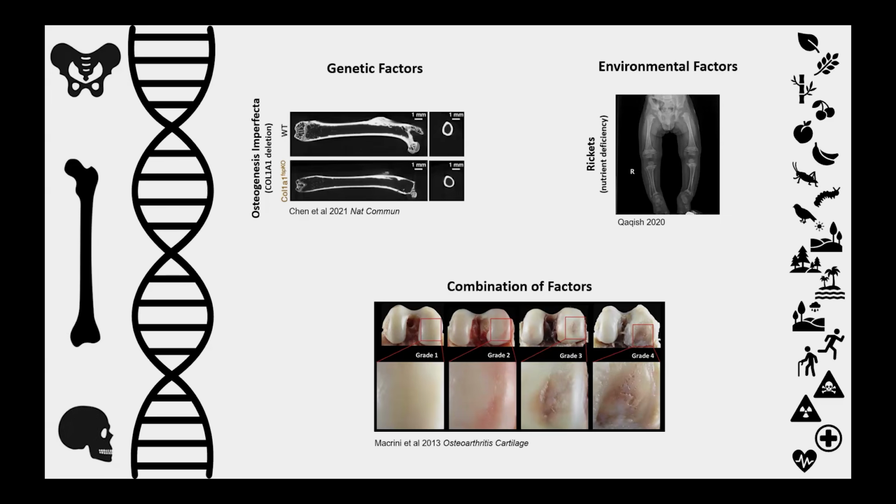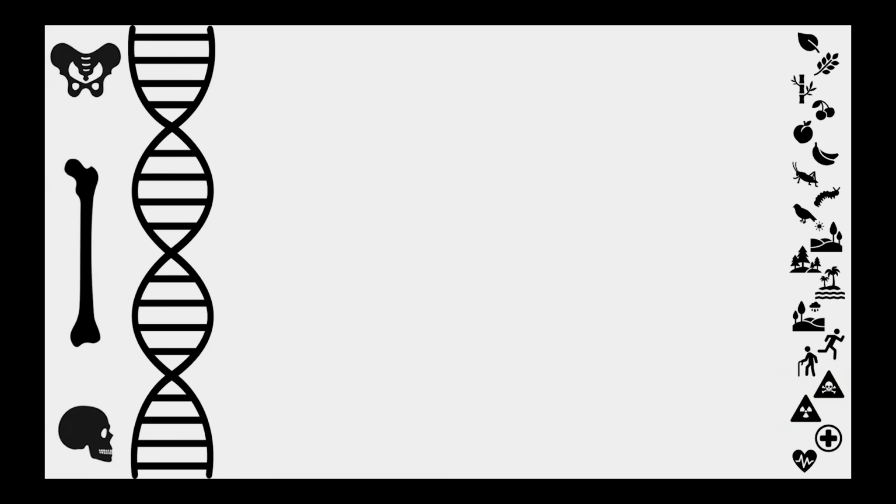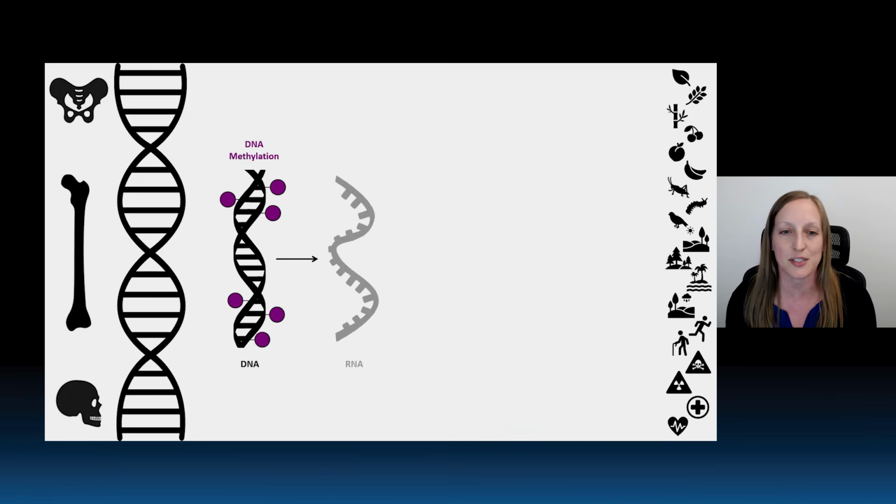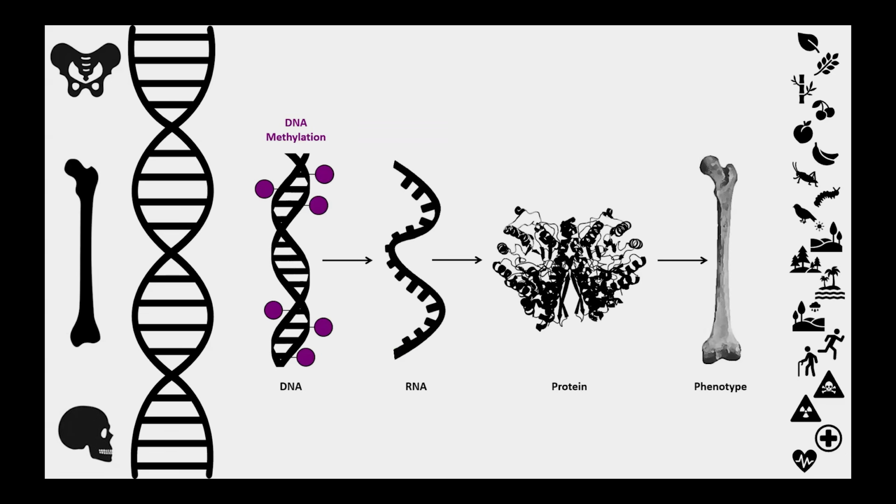influence the trait. And these factors actually often don't have very clear or direct effects on traits, but instead what they do is they mediate their effects through changes in patterns of gene regulation. And by gene regulation, what I'm referring to is this complex process by which DNA is transcribed into RNA, which is then translated into proteins, which themselves build and maintain the complex phenotypes that we can see in the skeleton. So really, to fully characterize the mechanisms underlying most skeletal trait variation, what we need to do is we need to consider possible genetic factors, possible environmental factors, and gene regulation variation that can mediate these effects.